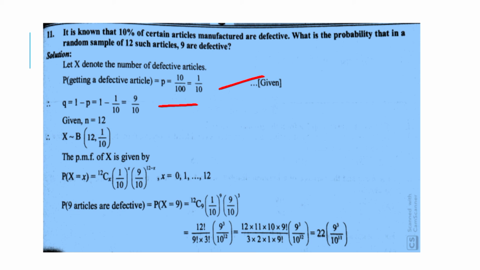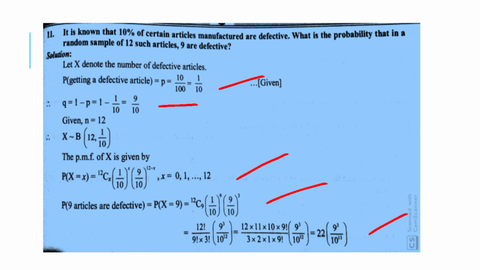The probability mass function of X is given by probability of X is equal to 12Cx into 1 upon 10 raised to x into 9 upon 10 raised to 12 minus x, for x equal to 0, 1, up to 12. Then probability of 9 articles being defective is equal to probability of X is equal to 9, which is equal to 12C9 into 1 upon 10 raised to 9 into 9 upon 10 raised to 3, which is equal to